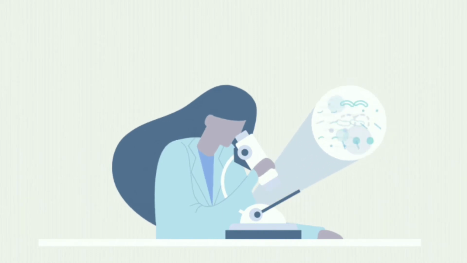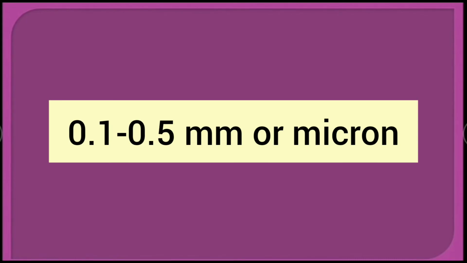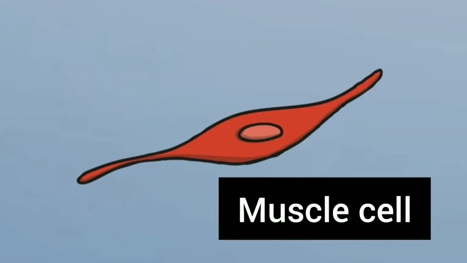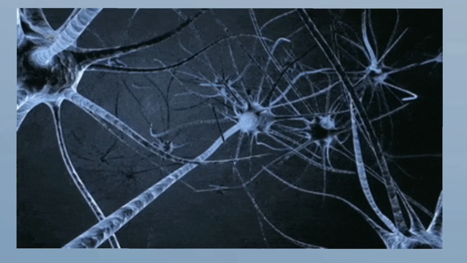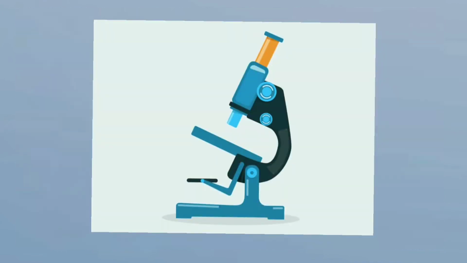Bacteria cells are extremely small. The bacteria cells have a length of 0.1 micrometer to 0.5 micrometer. In fact, bacteria mycoplasma is the smallest cell having the size or length of only 0.1 micrometer. Even the long cells are so thin that they can be seen only with a microscope. For example, the muscle cells in animals are a few centimeters long and the nerve cells are more than a meter long, but they are so thin that they can only be seen with the help of a microscope.